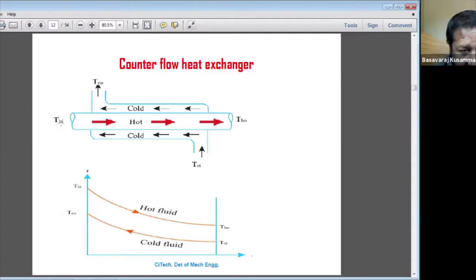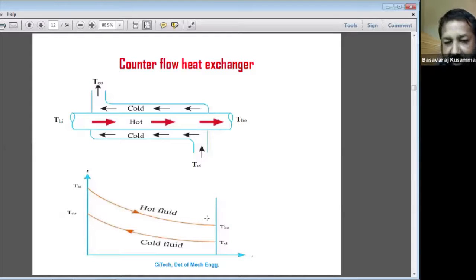The hot fluid inlet is at high temperature. Whenever heat transfer happens, the hot fluid loses heat, hence its temperature decreases. This is the inlet temperature of the hot fluid, and this is the outlet temperature of the hot fluid. The temperature of the hot fluid goes on decreasing.